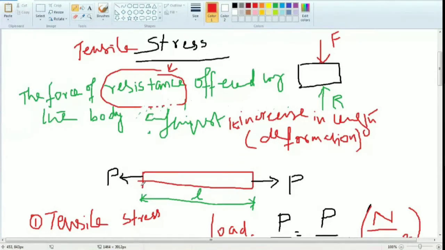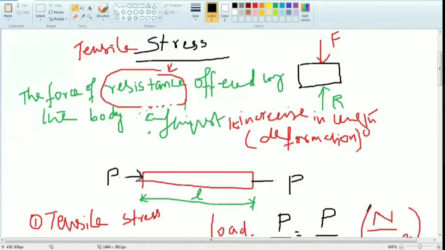So at that time he will apply a tensile load or a compressive load? Compressive load. So we have to change the direction of the force. Am I correct?